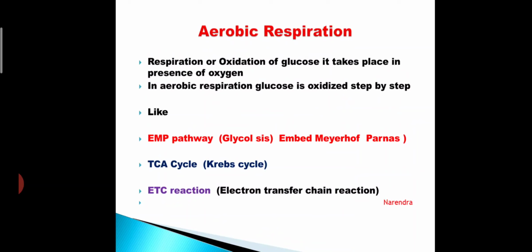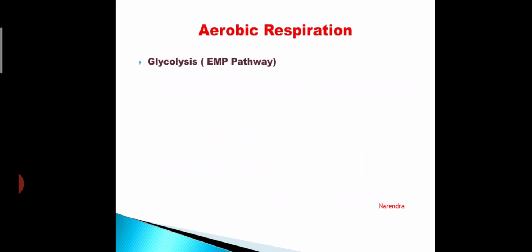Means the process of oxidation takes place by steps, like the EMP pathway, which is also said to be glycolysis. The next step is the TCA cycle, tricarboxylic acid cycle, or Krebs cycle. Then ETC reaction, electron transfer chain reaction.